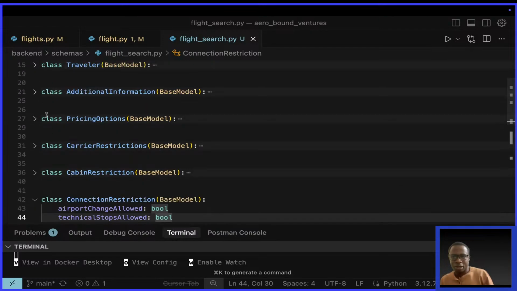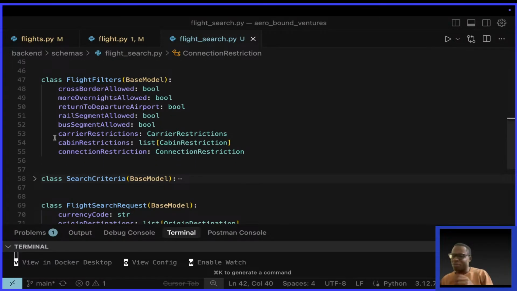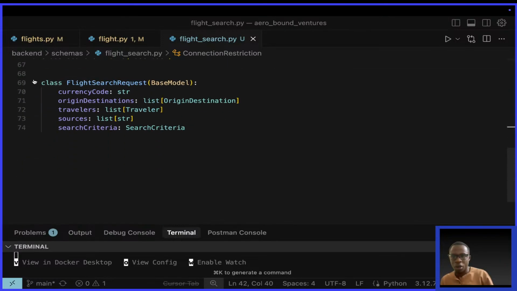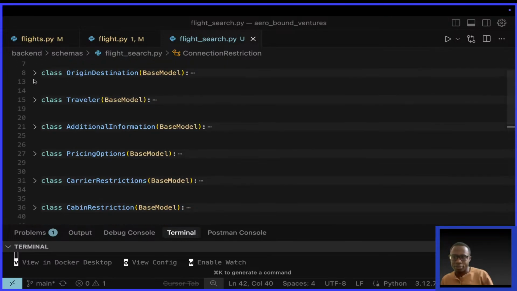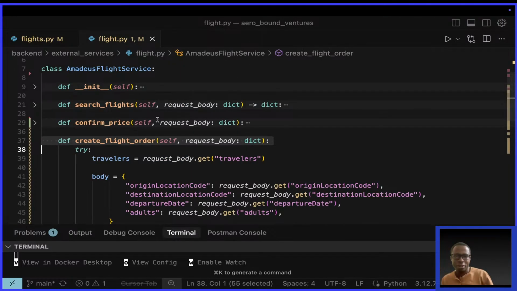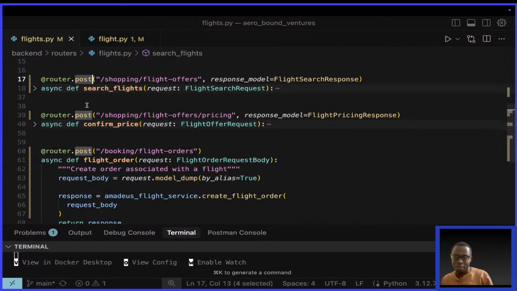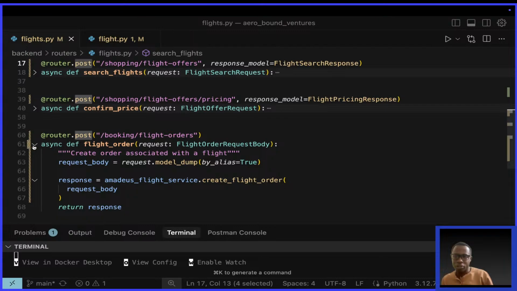So yeah, I took time to understand what they were doing, and I was doing it on like 30 minutes a day because the whole week was quite busy. So that is all about search filters. And today I want to walk you through something. We're going to build an endpoint for searching for flights, but using GET. And you're going to see how easy and painless it actually is when you just follow the documentation step by step. So I think it's time for us to do that.